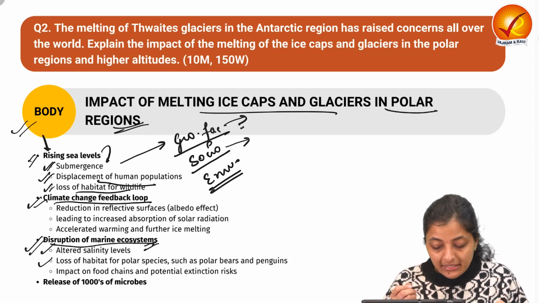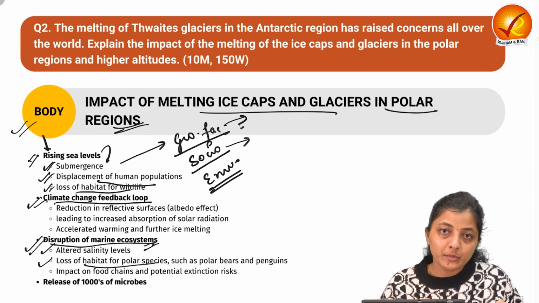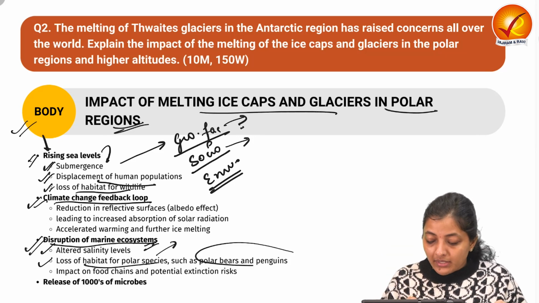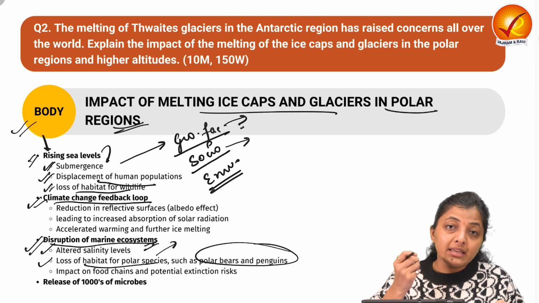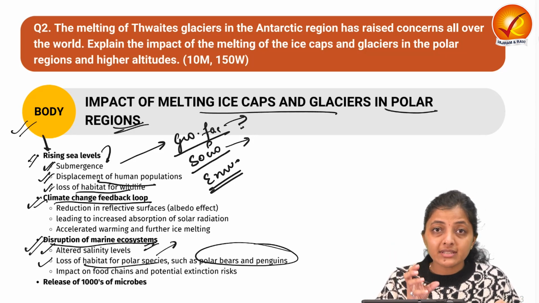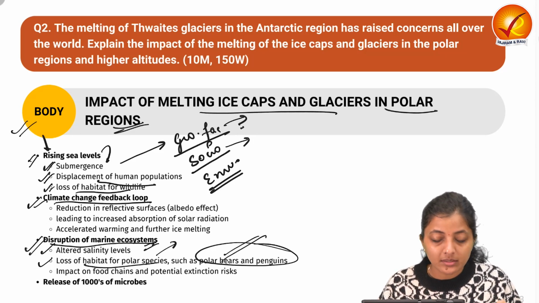So: altered salinity pattern, then habitat losses for certain species of flora and fauna. Then next, polar bears and penguins: their habitat is the ice caps and the glaciers. When the glaciers are reduced in size, it means a loss of habitat for the polar bears and the penguins.